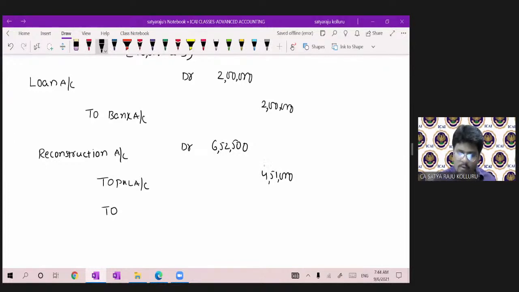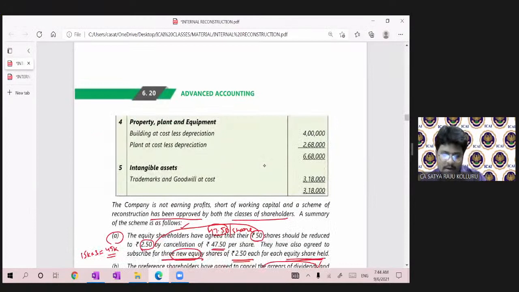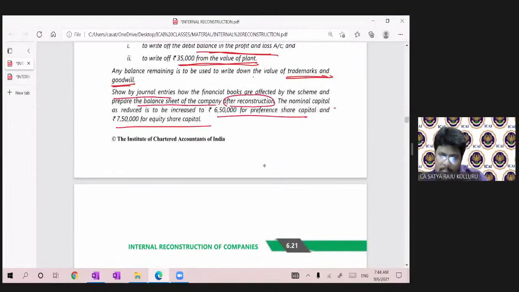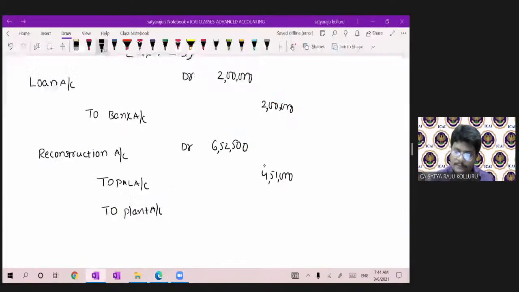And he told one more thing. You have to reduce the plant as well. To plant account, I have to reduce. Plant account, how much do I have to reduce? 35,000. Still, if there is a balance in reconstruction, 6,52,500 minus 4,51,000 minus 35,000. Still, there is a balance of 1,66,500 in reconstruction account.